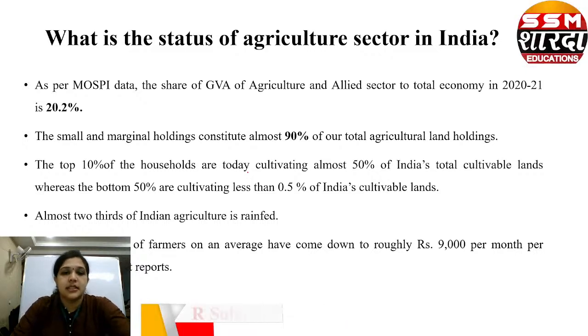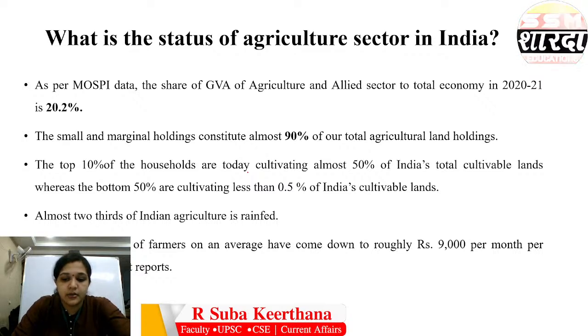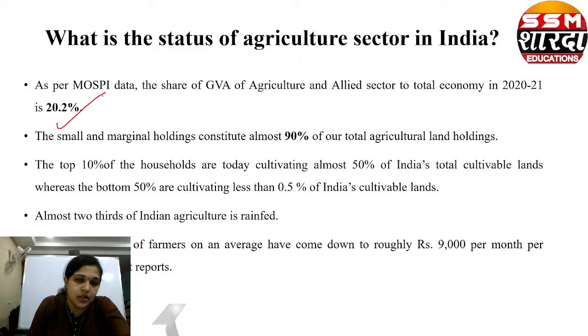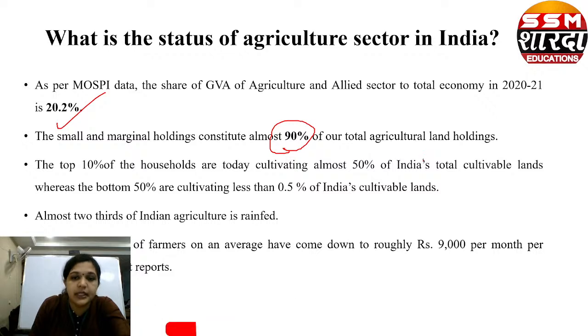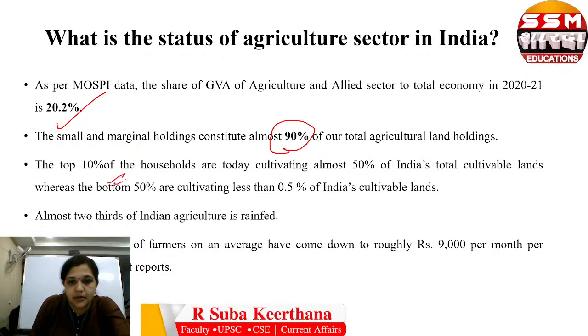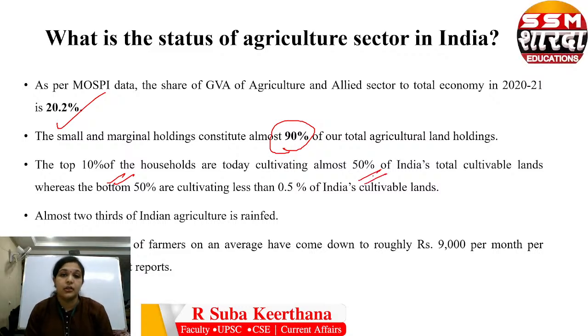Fine. So the share of GDP from agriculture and allied sector to the total economy is almost 20.2 percentage. Fine. The small and marginal holdings constitute about 90 percentage of total agricultural land holdings. So the top 10 percentage of households are cultivating almost 50 percentage of India's total cultivable land.